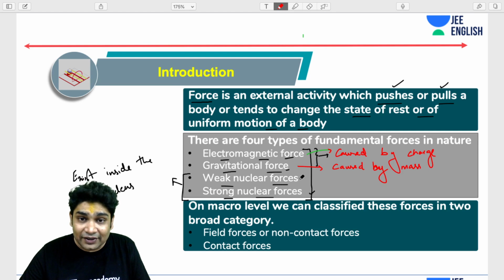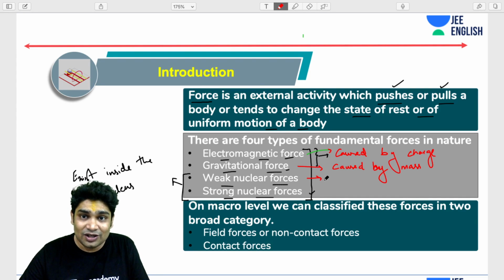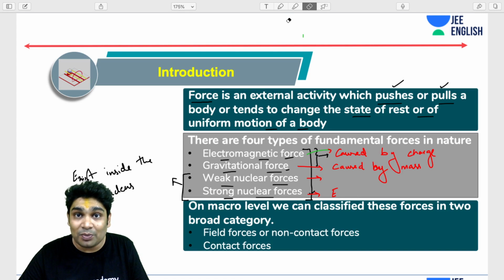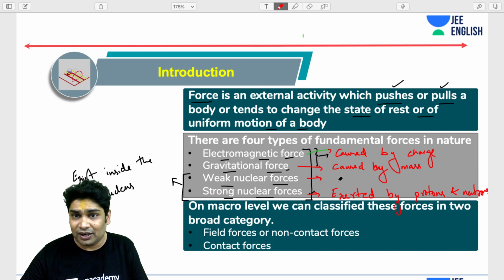Now, weak nuclear interactions are usually seen only during nuclear reactions. And strong nuclear forces are exerted between protons and neutrons. This is the force that keeps those protons and neutrons bound together inside the nucleus. And weak nuclear forces are generally exerted by other subatomic particles.